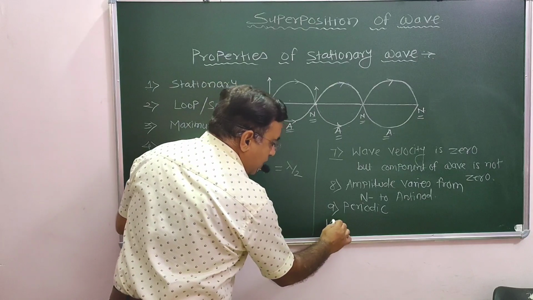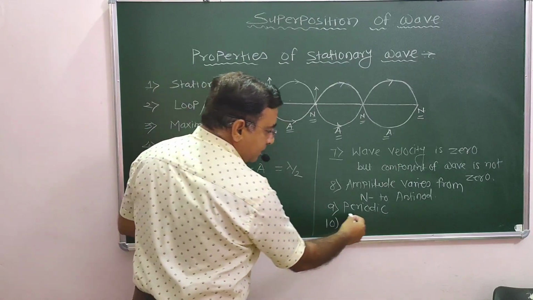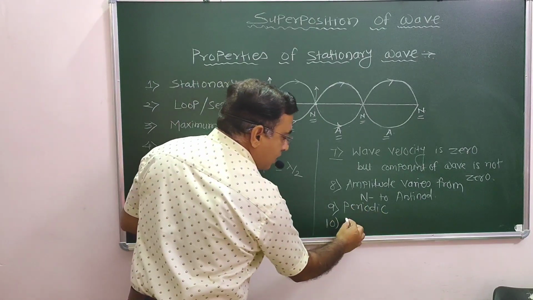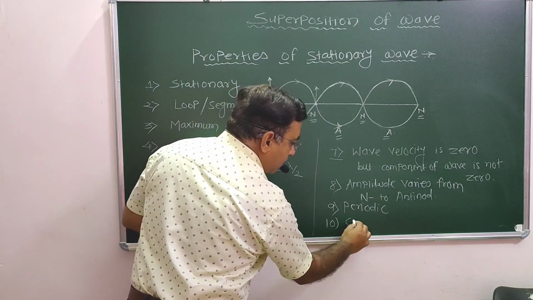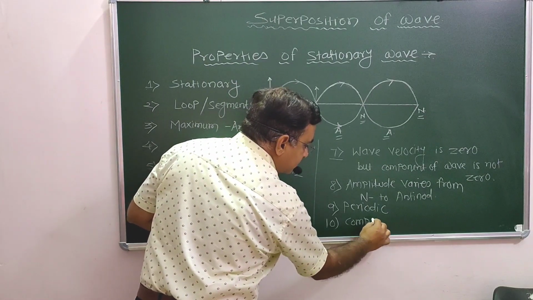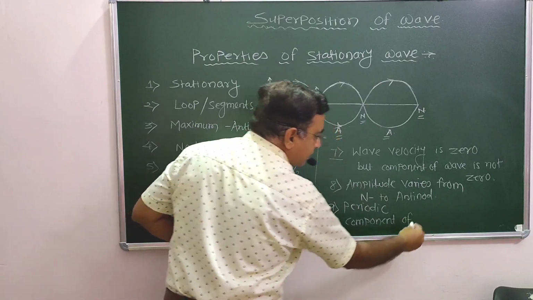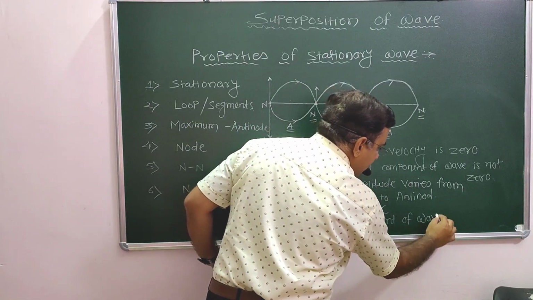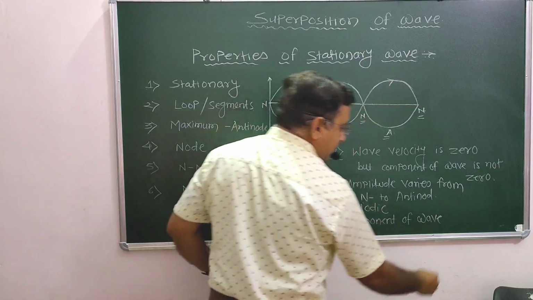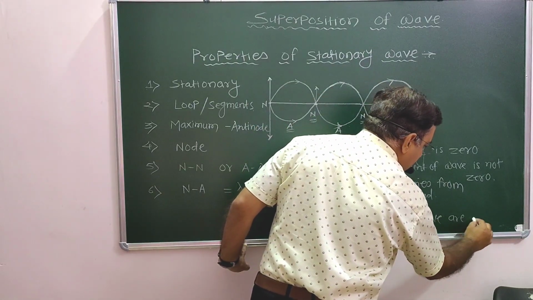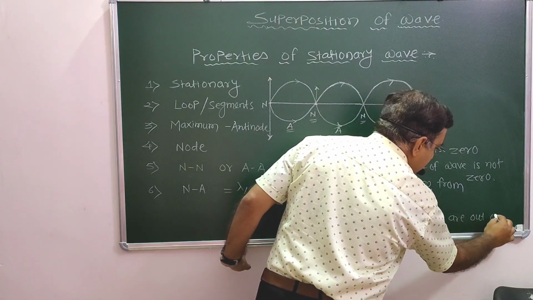Last point here, means the component of wave, that is particles of the medium, are out of phase.